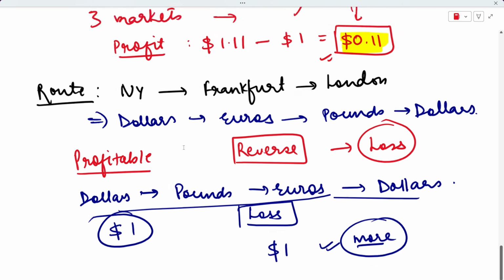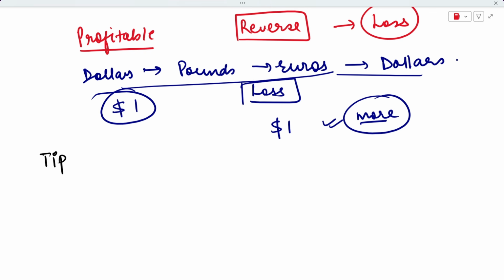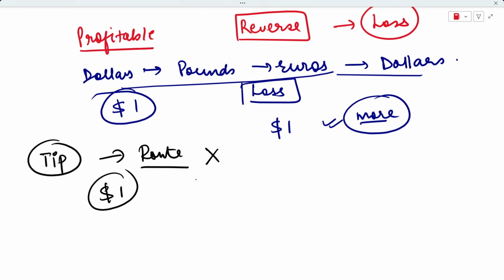Okay, so the answer to this question that we were solving would be option number B. $0.11 would be the profit made by the successful arbitrager. So, one exam tip that you have to keep in mind, always take that route in which you can make profit. Never take a route that leads you to no profit. Okay, if you get exactly $1 back by taking either of the routes, this means that it is a situation of no profit and no loss, and you will get $1 back if the rates are consistent. But this means that no arbitrage actually exists. But the route actually matters, and you can always go in a direction that gives you more than $1 back. So you always have to check that before solving any kind of question.